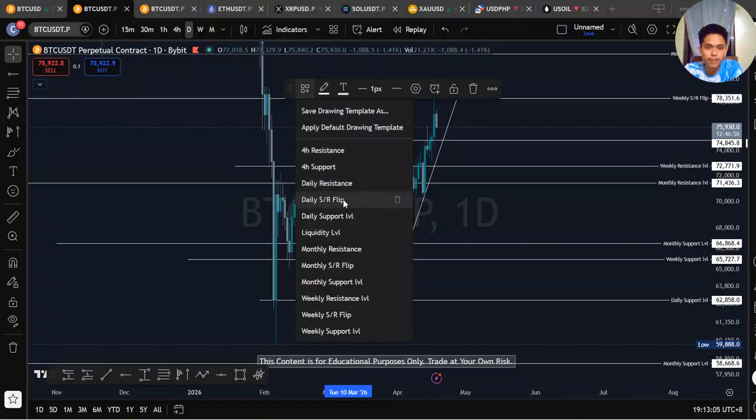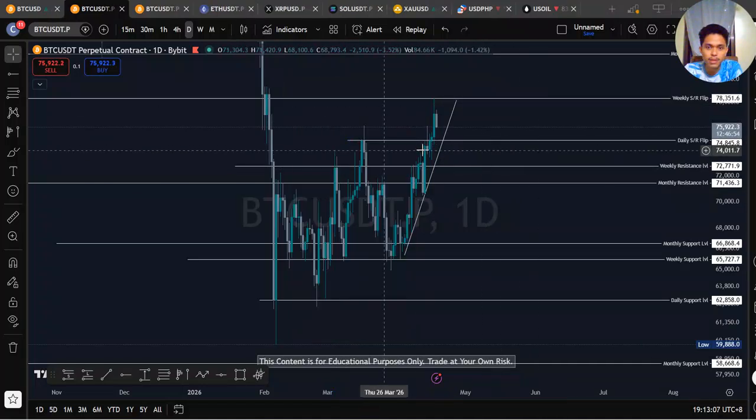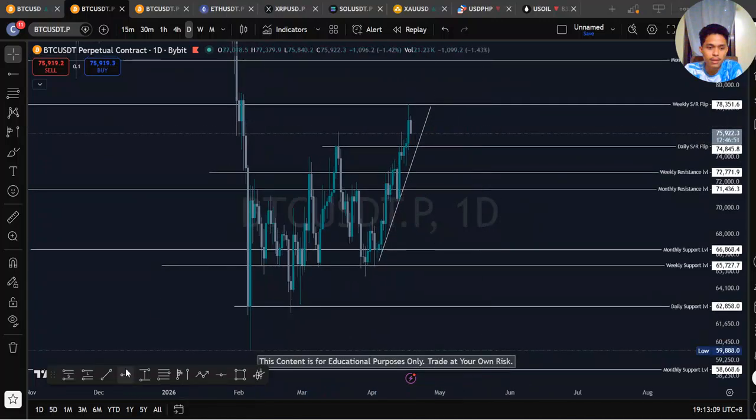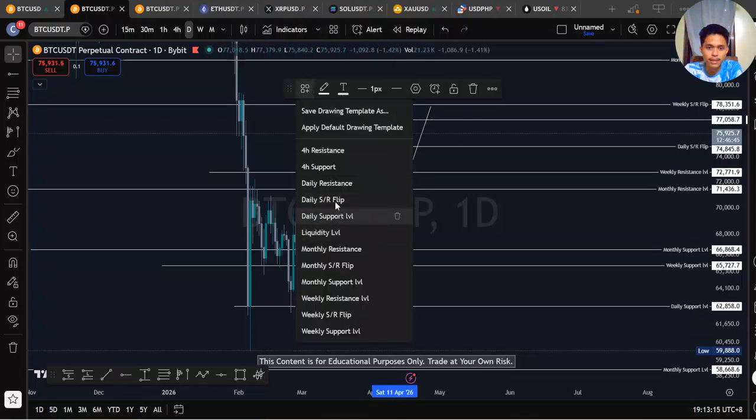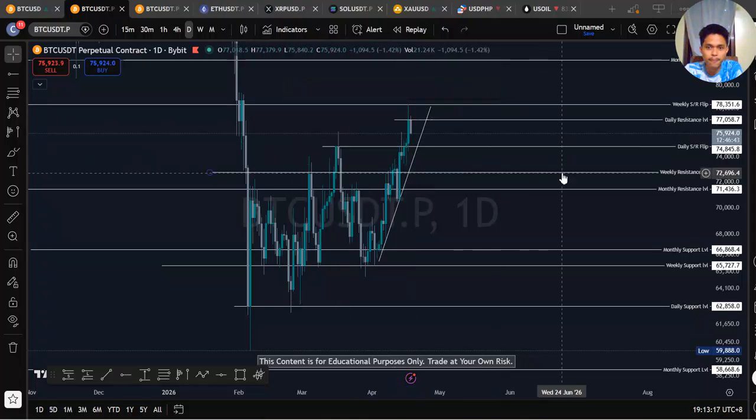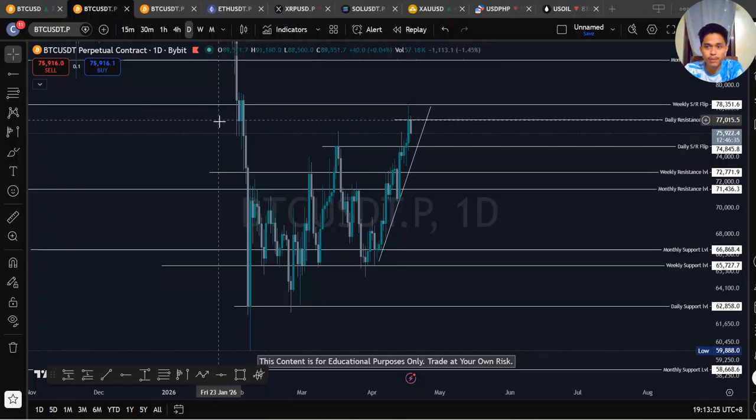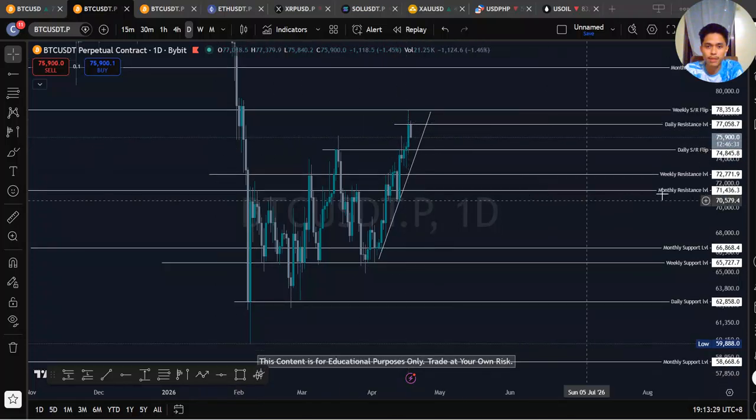We call it daily SR flip since the candle closed above there, and we call it our new daily resistance. Also makes sense because of this level, the SR flip and the resistance here at this level.